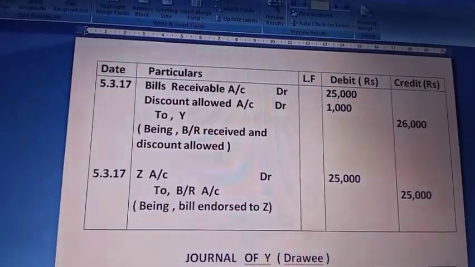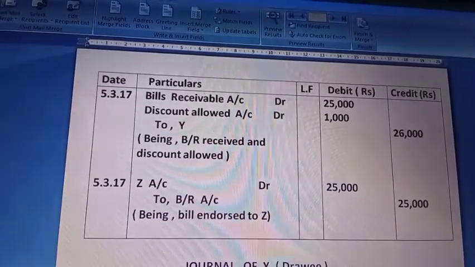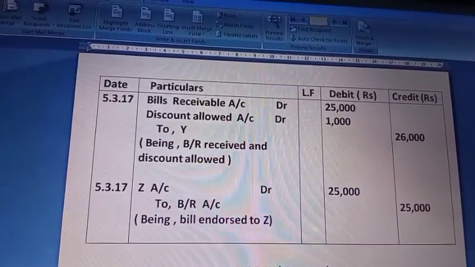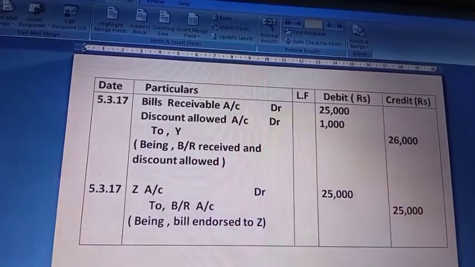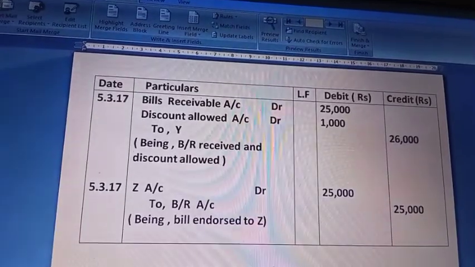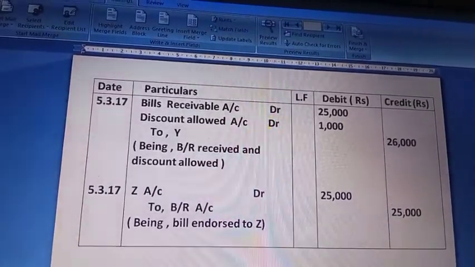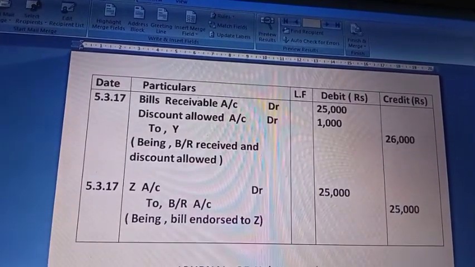So we'll have only these two entries for X, because till the due date X will not retain the bill as he has already endorsed the bill to Z. So on the due date of the bill there will be no entry in the books of the drawer. Okay, because the bill is no more with him and he has already got the money from Z.